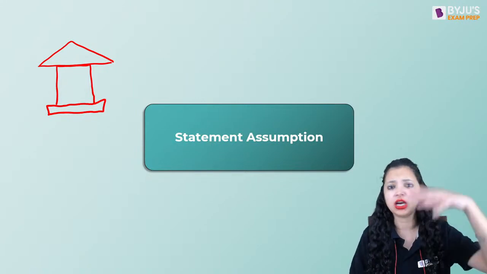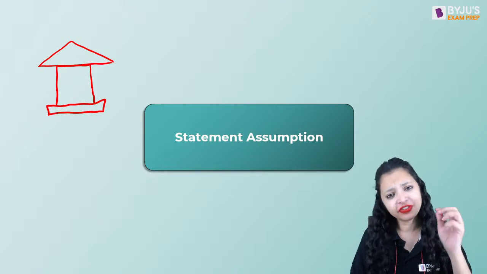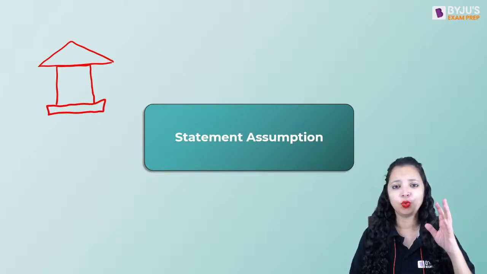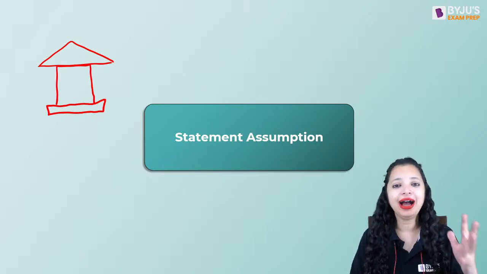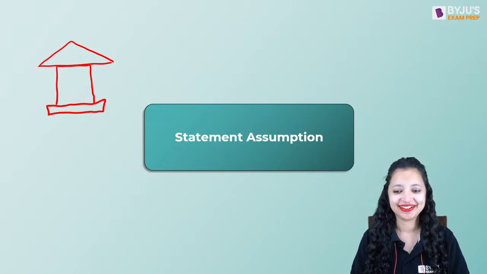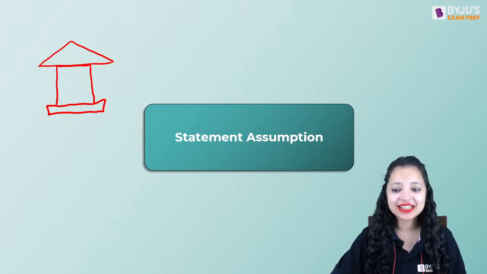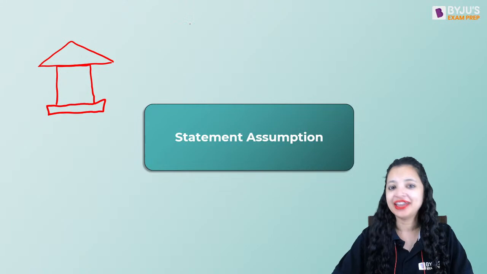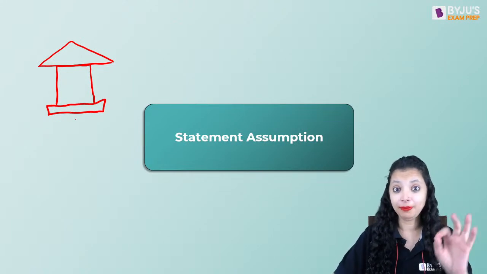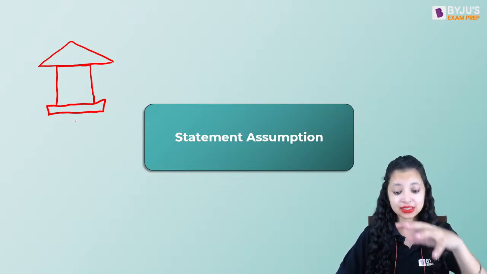Are these pillars? Are these roofs? What is the first thing that we make while we are trying to build a house? That is our foundation. The first thing we make, that is the foundation.